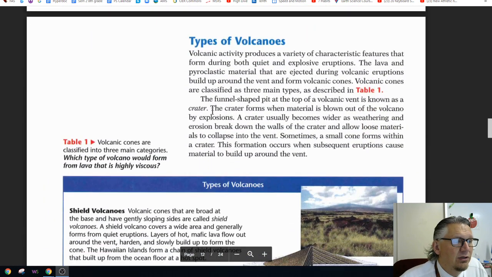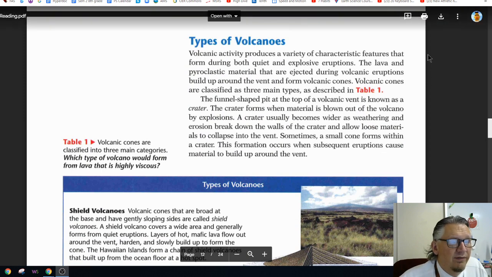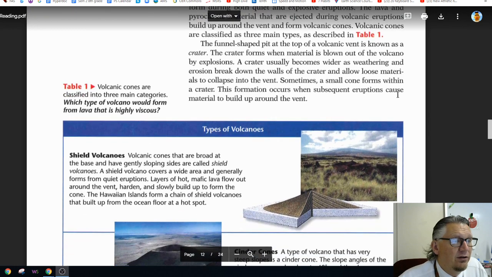Types of volcanoes. Volcanic activities produce a variety of characteristic features that form during both quiet and explosive eruptions. The lava and pyroclastic materials that are ejected during volcanic eruptions build up around the vent to form volcanic cones. Volcanic cones are classified as three types, as described in Figure 1. The funnel-shaped pit at the top of the volcano is known as the crater.